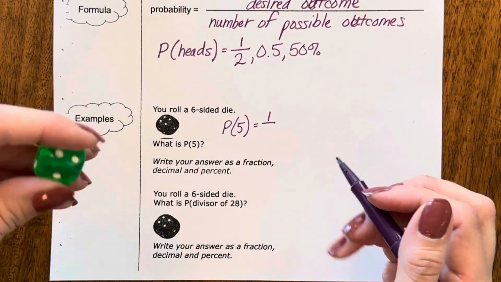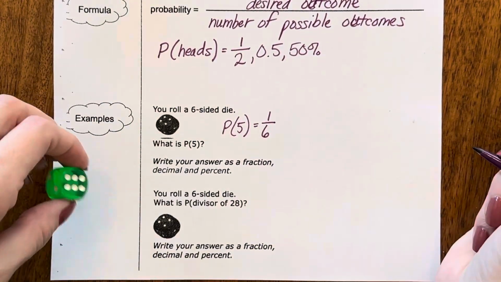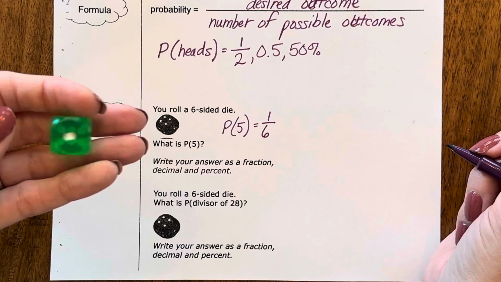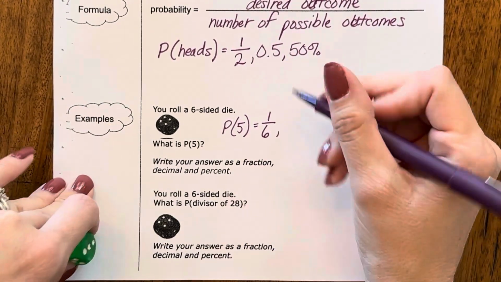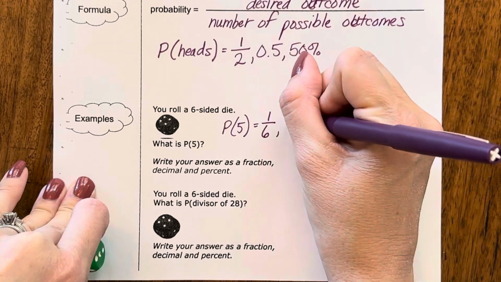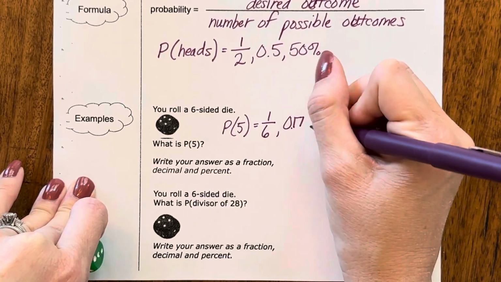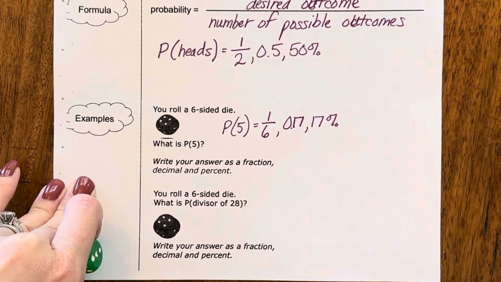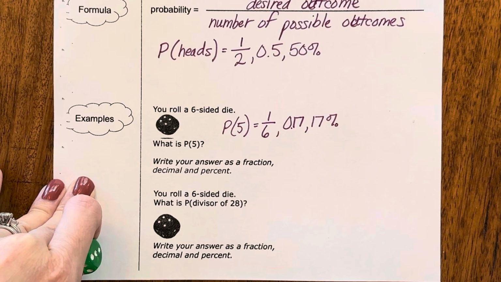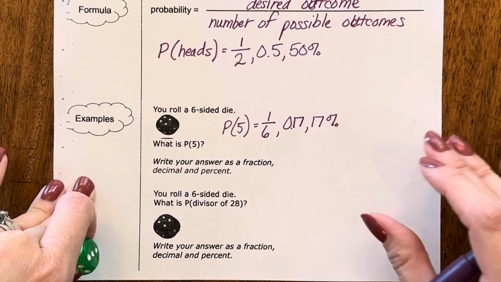So the total possible outcomes is 6. The probability of rolling a 5 would be 1/6. If we divide this to get a decimal, we get 0.17, and it is repeating, but I'm going to round it. Or we could say 17%. So these are the different ways we can express that probability.